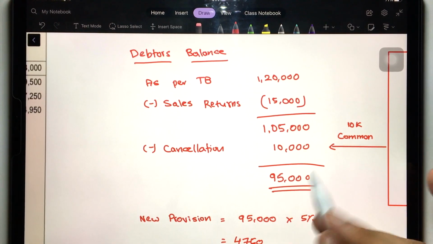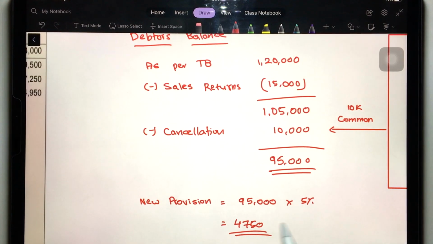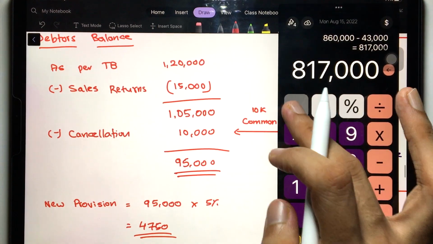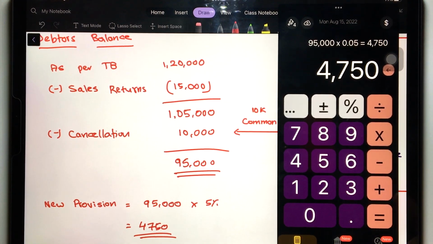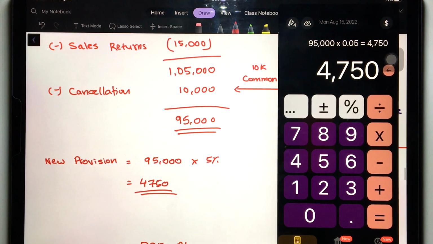Once we got that, there are no bad debts and all in this question. So directly on this only you will calculate the 5%. Okay, so see here, 95,000 into 0.05, that's equal to 4,750. 4,750 is the new provision that you have to maintain for the next year. Okay, is that clear? Really simple and straightforward.